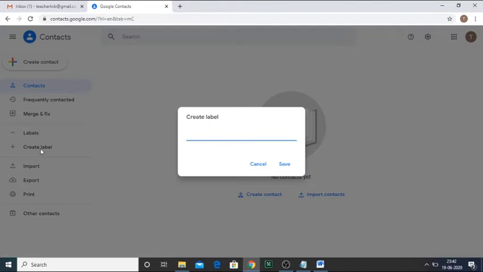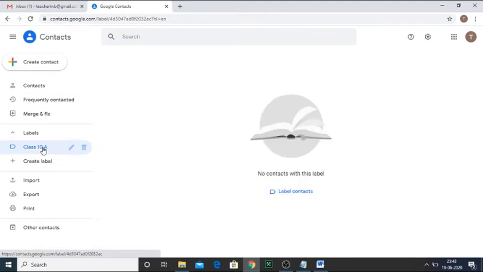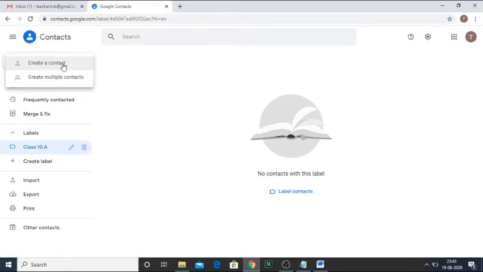and there I'll create a label first. I will name the label as the class name, so that is class 10A. Now I will save that label. Now I'll see that the class 10A label has been created. Now I'll click on that 10A. Now I'll go to create contact, because now it is showing, see, no contacts are there as we have not added any contact. Now I'll go to the top button to create contact, but remember before that I have to select that label, class 10A.